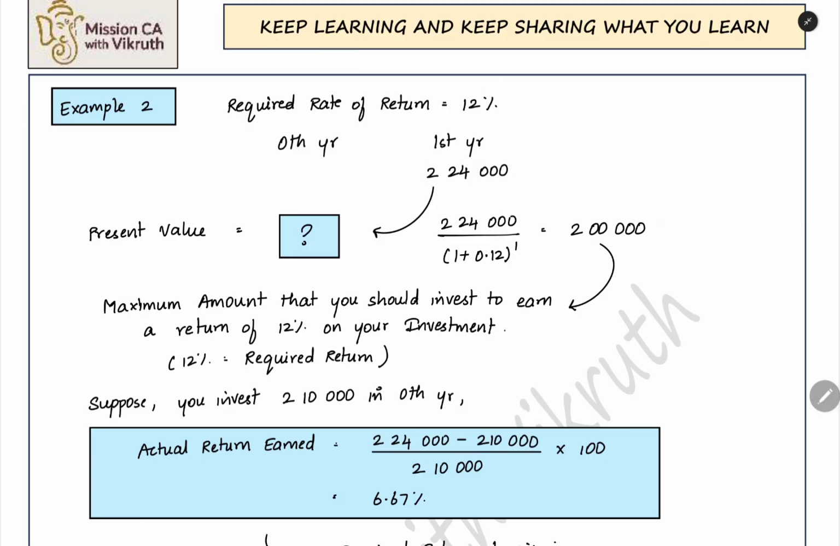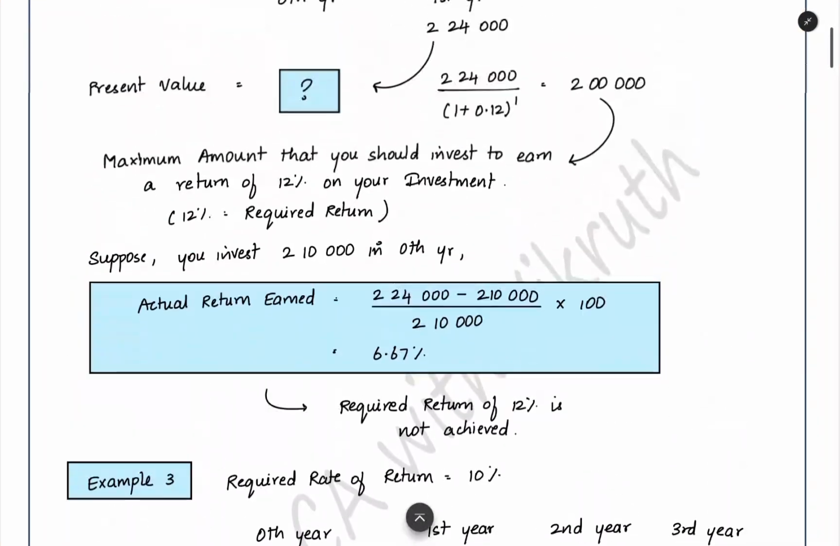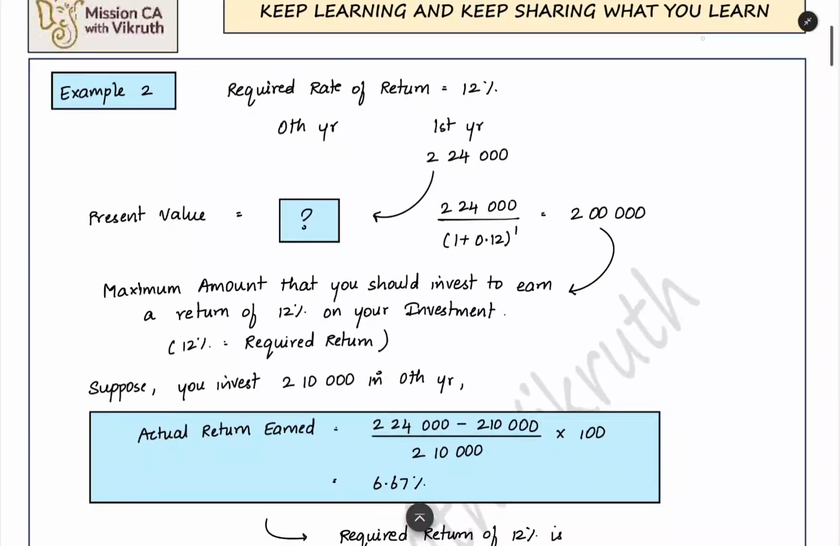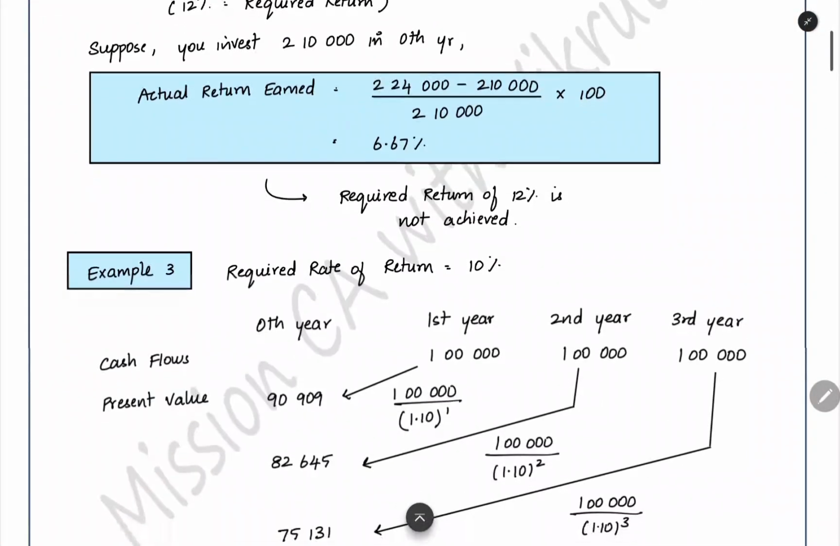If you pay more than that as initial investment, you will not be able to achieve the required rate of return. That's all about the concept of present value. Now we need to know the relationship between the required rate of return and the present value. For that we can see an example.